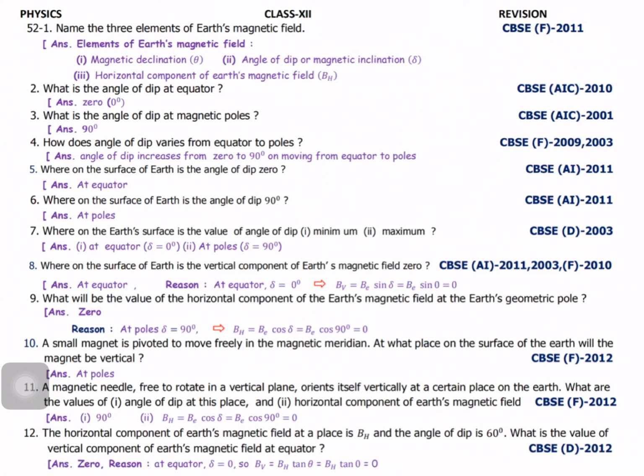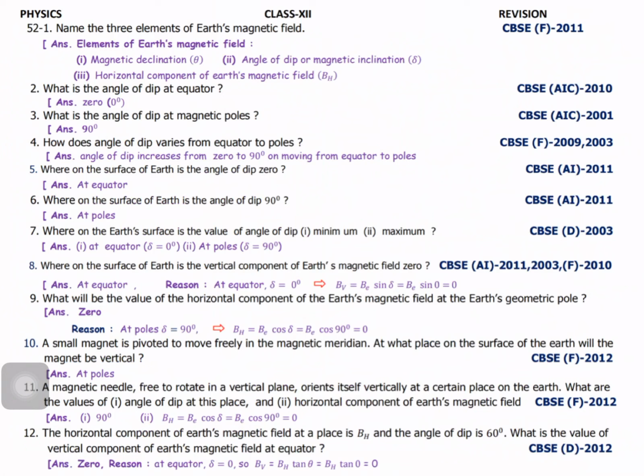And next one: where on the surface of Earth is the angle of dip 0? See, they are asking just the same question in a different way. You already know that. Angle of dip 0 means the equator only. Where on the surface of Earth is the angle of dip 90 degrees?